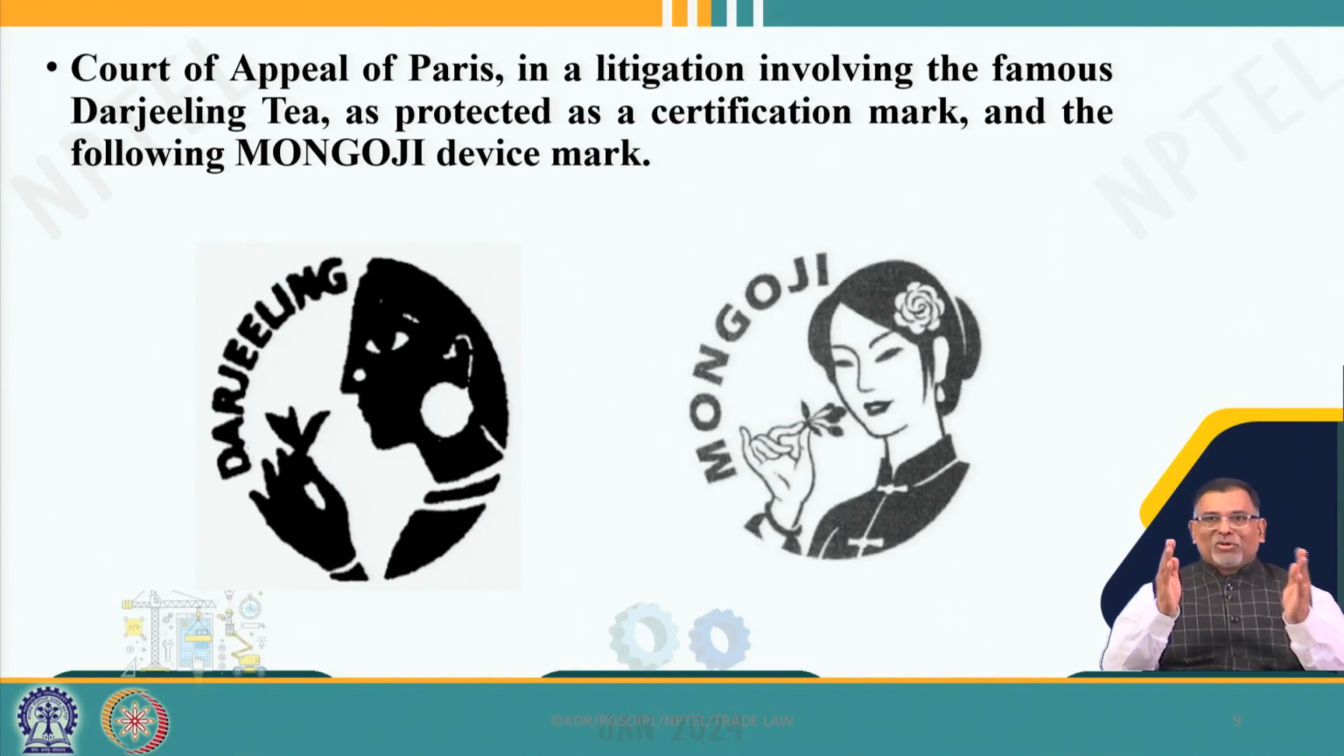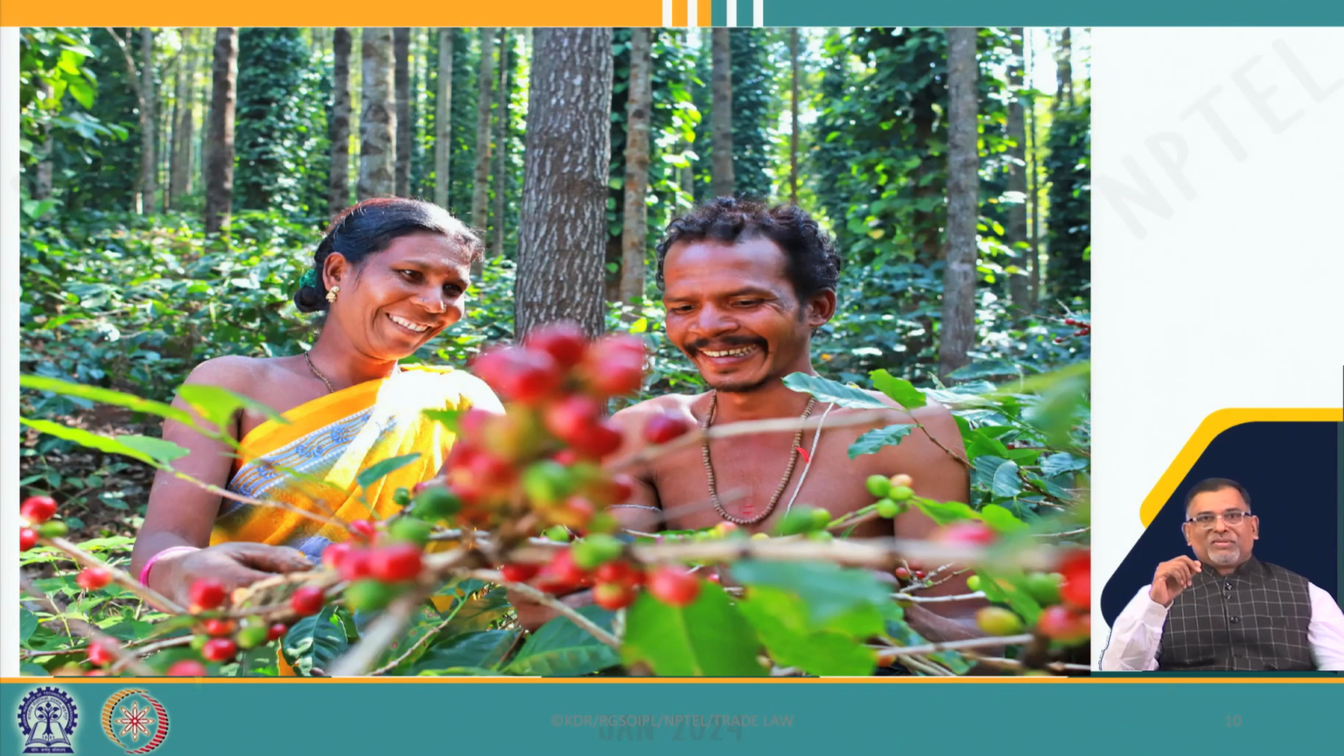So, it is very simple. If you do not protect your intellectual property, somebody will take away your intellectual property and protect it as their intellectual property, and they will file a case against you for violation of their intellectual property if you market. So, this case was successfully defended by the Tea Board in the Court of Appeal of Paris, and we have other successful cases of geographical indications.